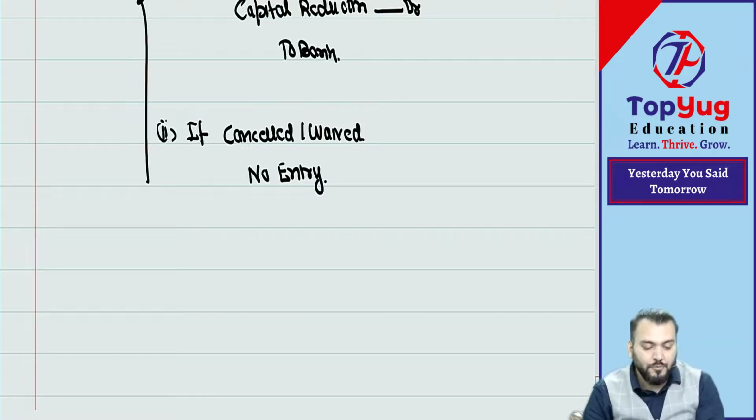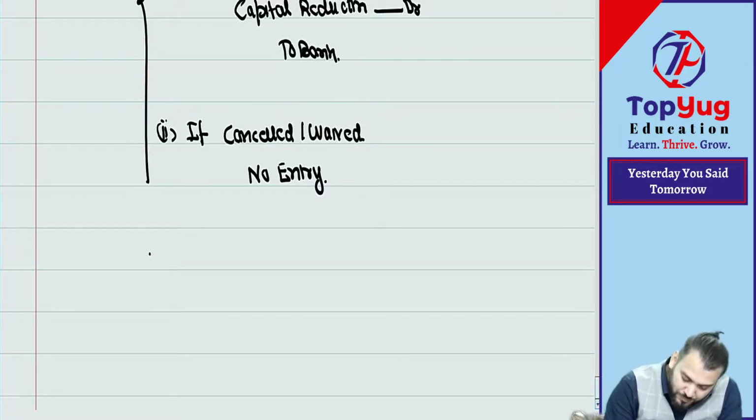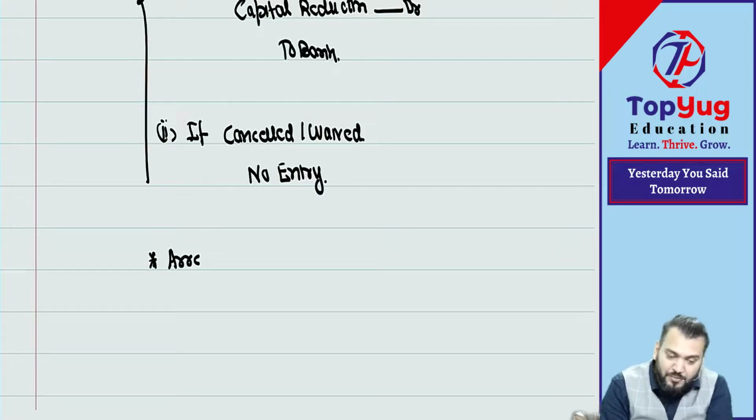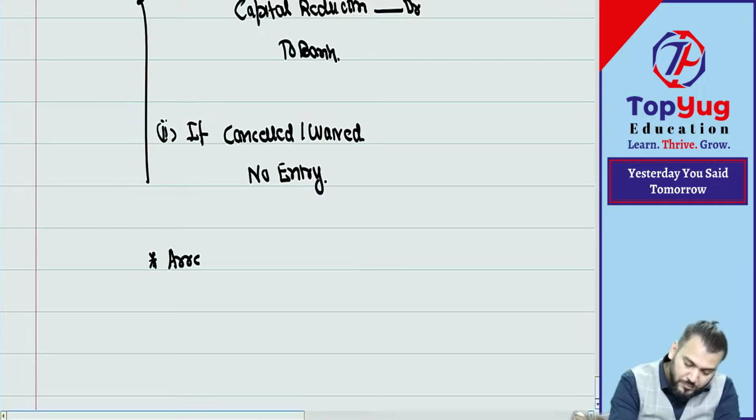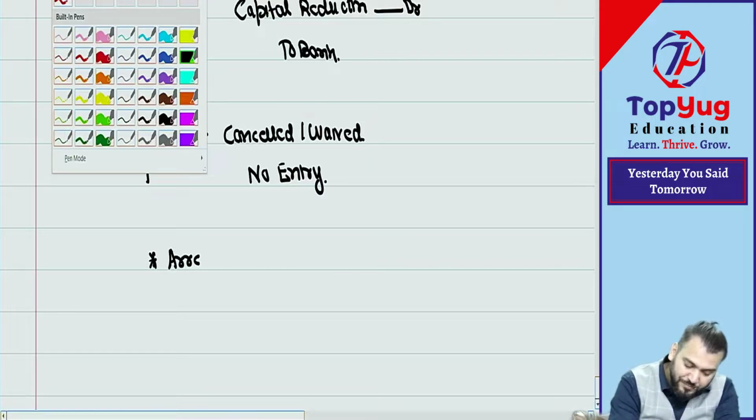This also we have understood. Just write down one note for your understanding. Arrears of preference dividend. Do you know about arrears of preference dividend? What is the arrears of preference dividend? Do you know? Which is not yet declared.